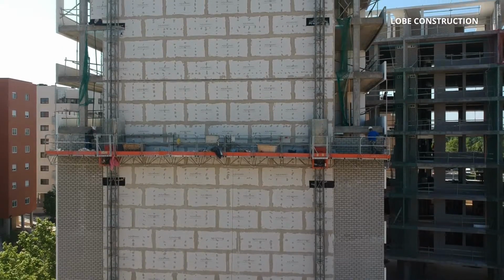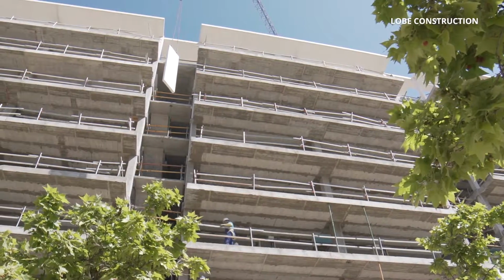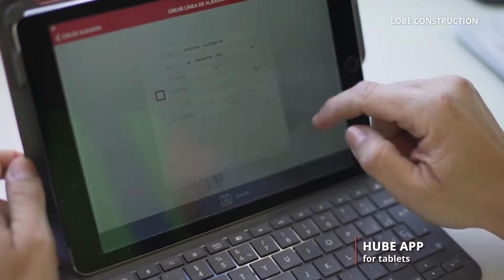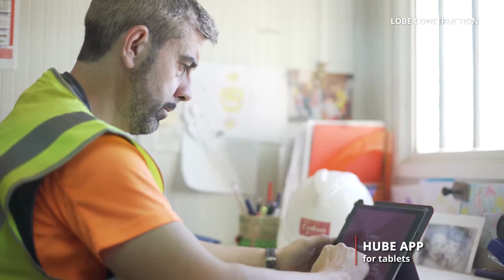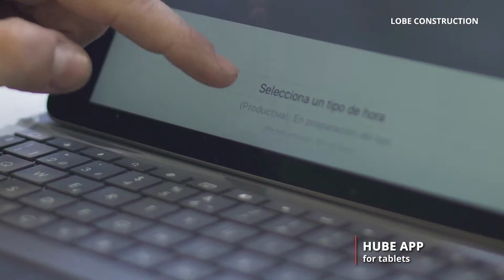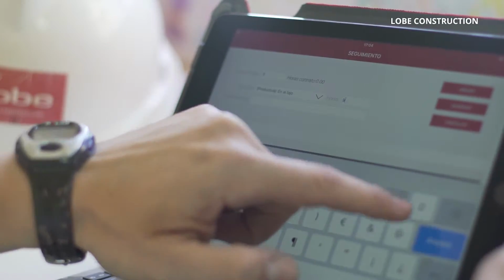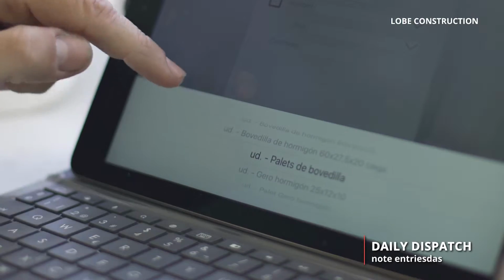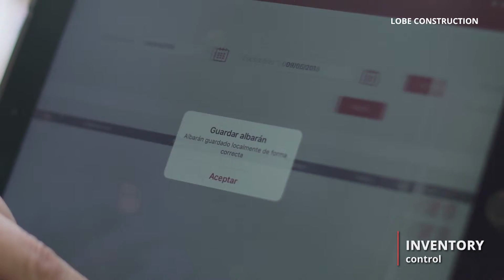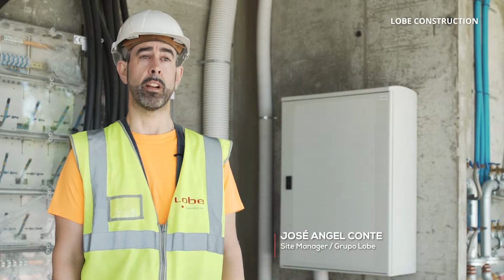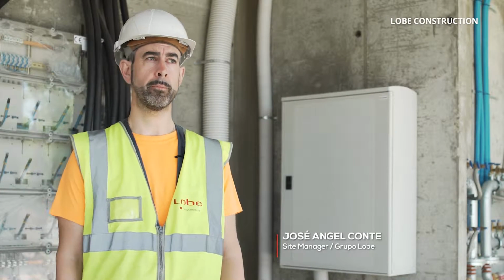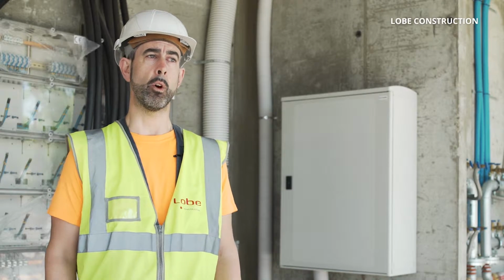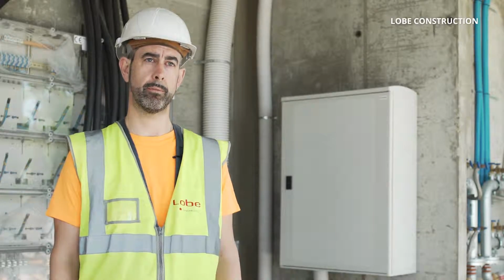For production, personnel oversight and suppliers on site through the Hubi app specifically designed for tablets. The hours for each worker are assigned to the tasks undertaken every day. Management of external and internal logistics is detailed with the daily inclusion of dispatch notes and warehouse stock control at the end of each week. Our follow-up work has been made much easier. Every week we receive the scheduling on our tablets and we follow everything up on a daily basis.